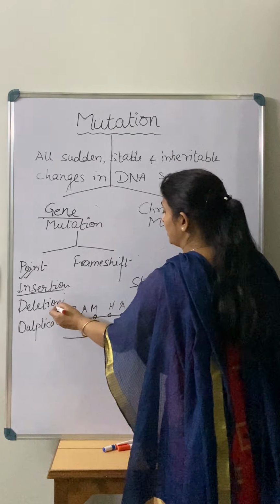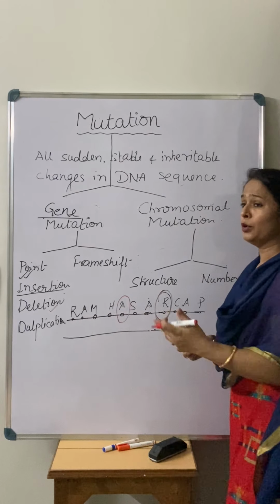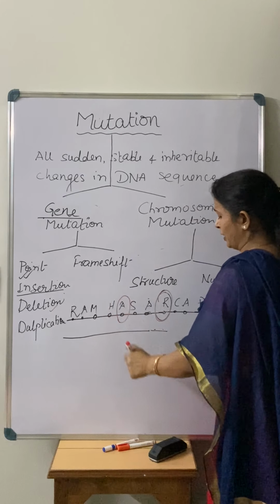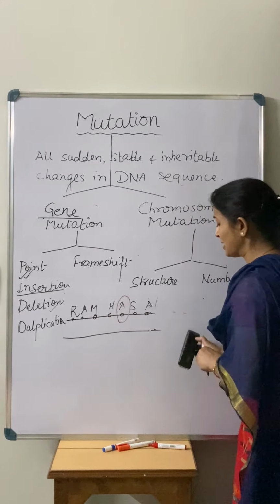Now if we talk about deletion, again, suppose by mutation, by any circumstances, there is a deletion of a base pair. For example, over here there is a deletion of what? There is a deletion of this A.